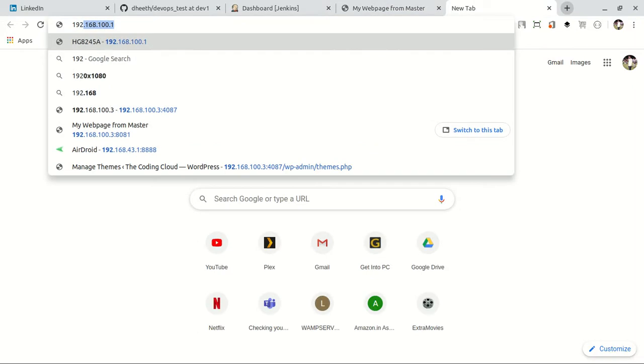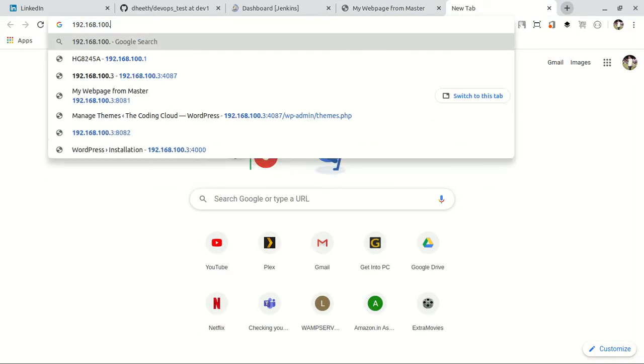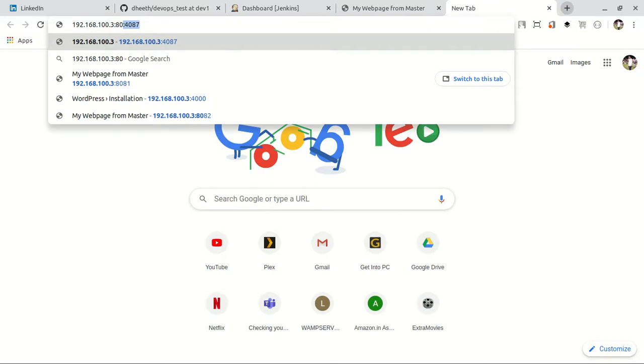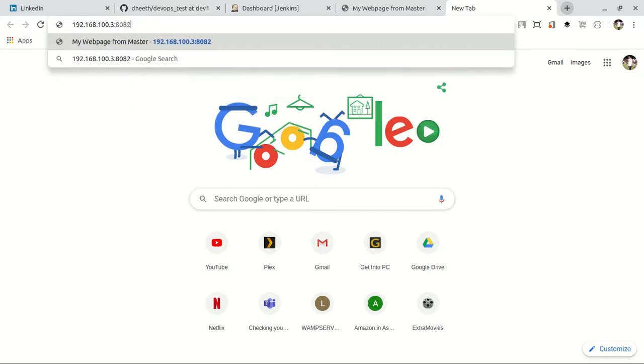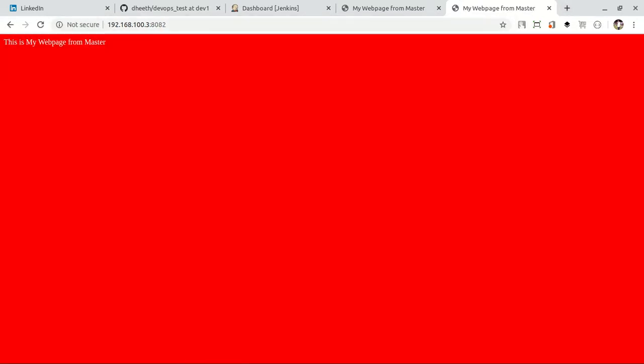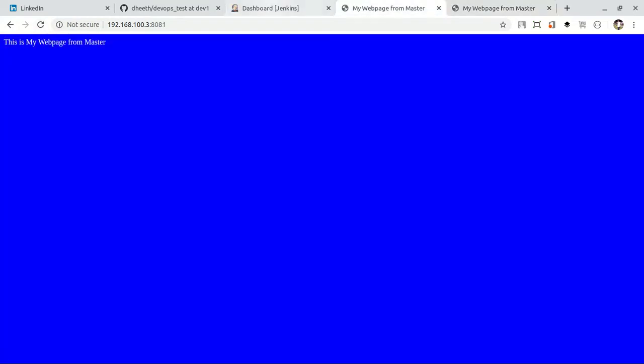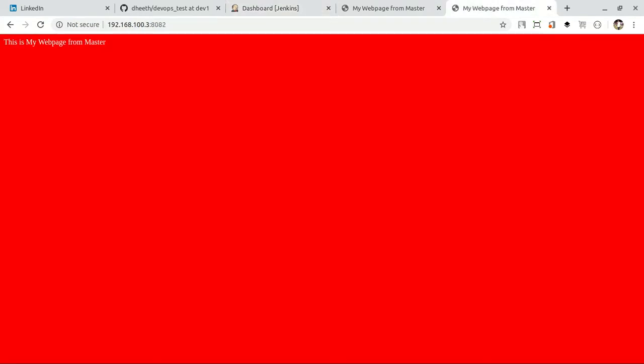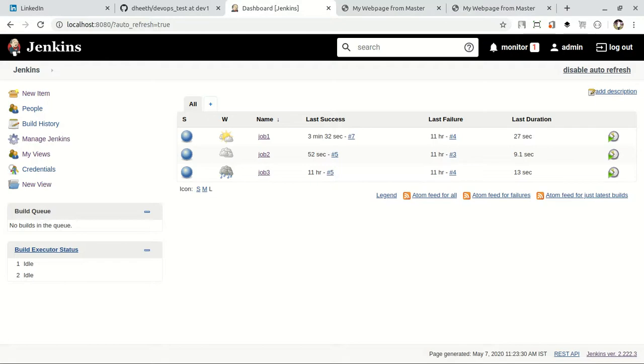Our dev1 container is running at port 8082. See, this is the background with red. Now I have seen that my container with the testing is working. So now let's merge it.